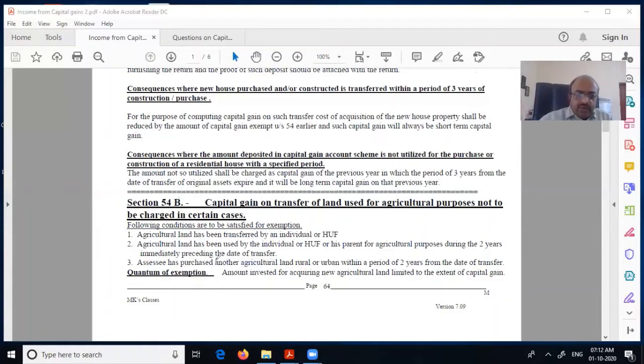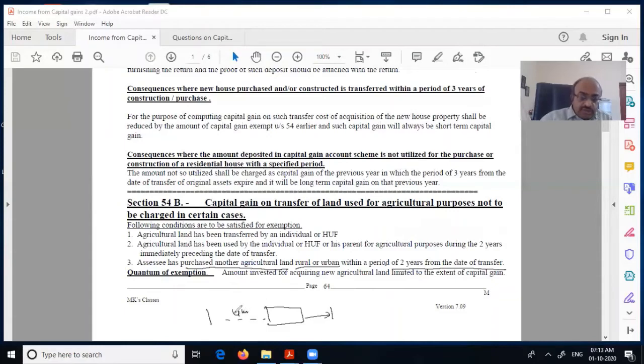And then, what does he have to do? The assessee has purchased another agricultural land, rural or urban, within a period of 2 years from the date of transfer. Again, for your understanding, rural agriculture we have understood. This is Kollam Corporation. As per the definition under capital asset, this is the town limit, 4 kilometers or 8 kilometers, whatever is defined.